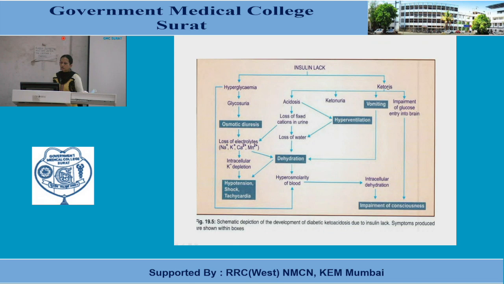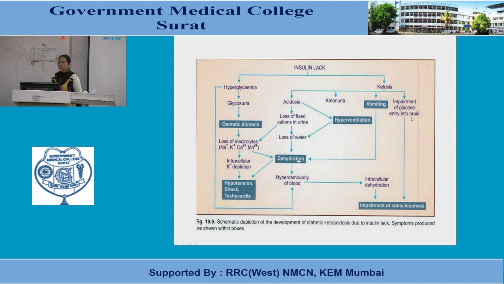Another consequence of insulin lack is ketosis that we have seen. This is the catabolic action, insulin having anabolic action. So because of that, ketone bodies or ketosis are produced. This will lead to acidosis, loss of fixed cations in urine, loss of water, dehydration, and because of dehydration, hyperosmolality of blood will be there. Loss of fixed cation in urine again results in loss of electrolytes and dehydration. Ketosis, another symptom, that is vomiting, will also lead to dehydration.